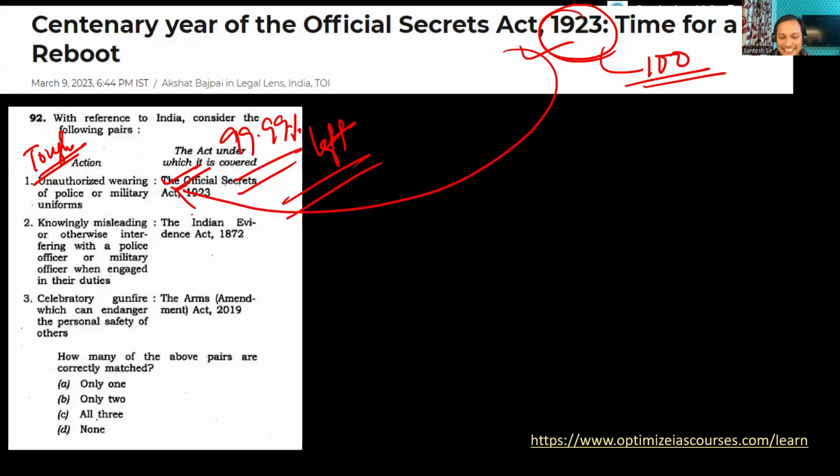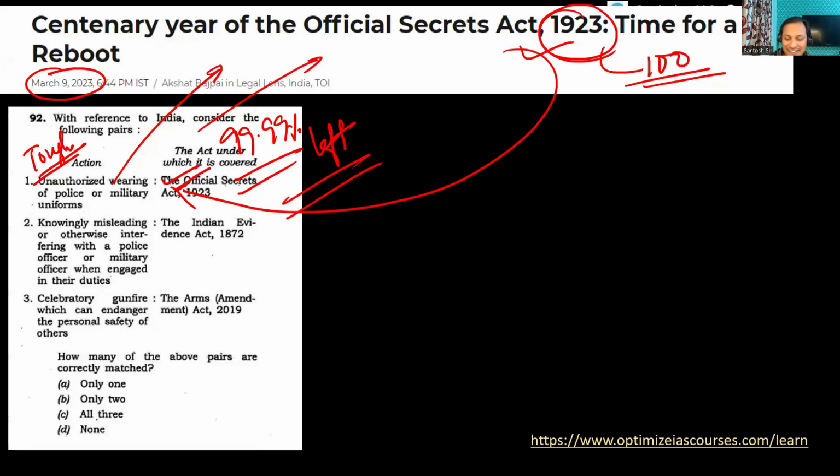Someone is saying, how is this possible? This is possible. I'm just showing you. Many people will be surprised. Why the hell is UPSC asking Official Secrets Act? Why the hell are they asking Arms Act, Evidence Act? This is not there in my current affairs magazine. That is the way how you have to prepare.